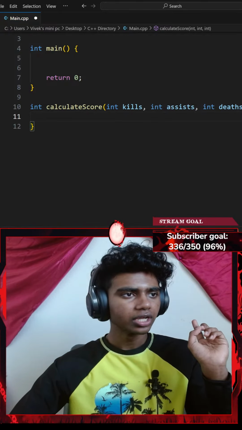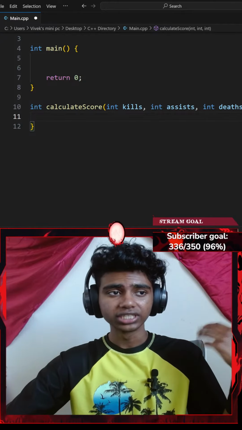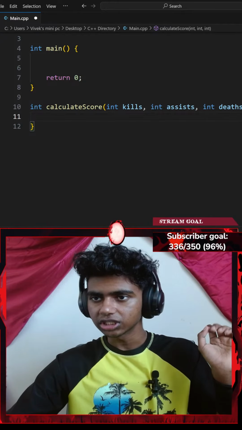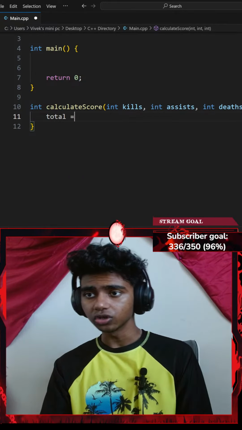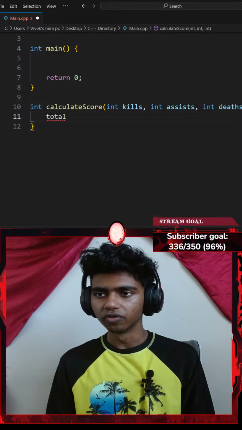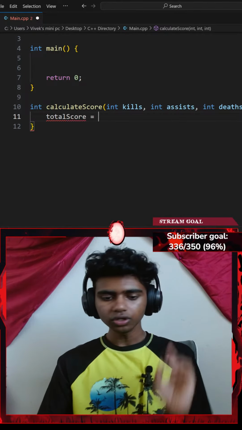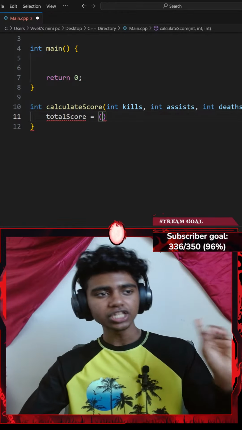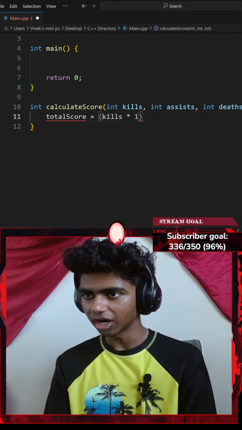Then go down. Next up, it returns an integer representing the total score calculated as total equals to... So let me go ahead and create a total variable. I'll set that equal to, okay, honestly, a total score variable. So let's go with something like total score. I'll set that equal to a pair of parentheses. So my kills multiplied by 100.